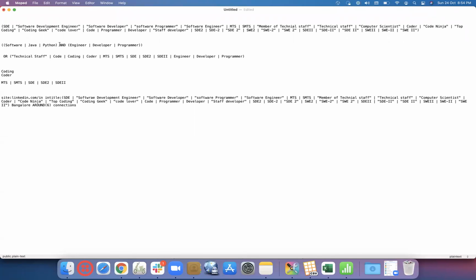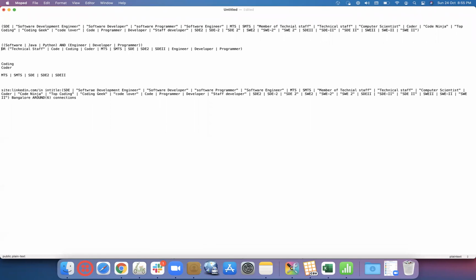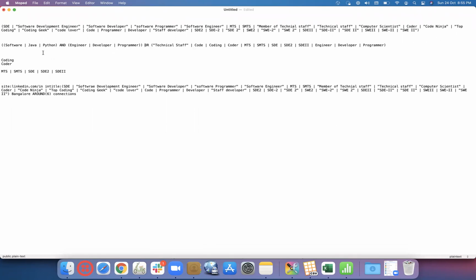So this bracket is just for the first set and this bracket is for the second set. But overall, to make set A and set B one set, and to make this a second set, we have given double brackets here. Now overall, again at a high level, to make this one set and that another set, we just go with another bracket here.